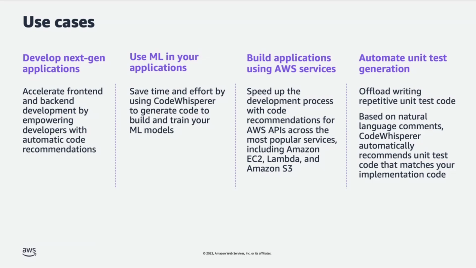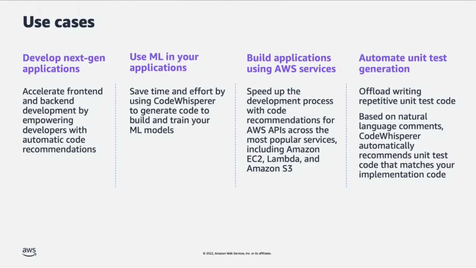The second key use case is using machine learning in your applications, right? So if you want to do data processing, let's say using something like pandas in Python, and then you have to build a model that predicts something, all of that kind of code can be easily generated by CodeWhisperer. So that is another use case where CodeWhisperer can help you.